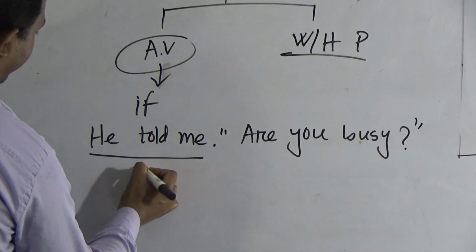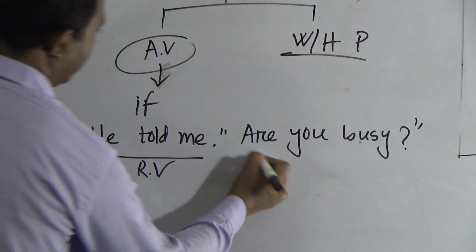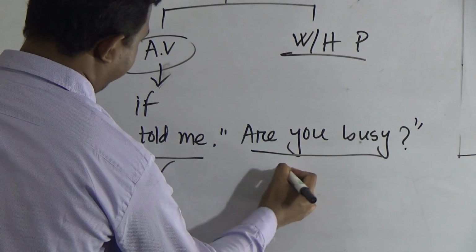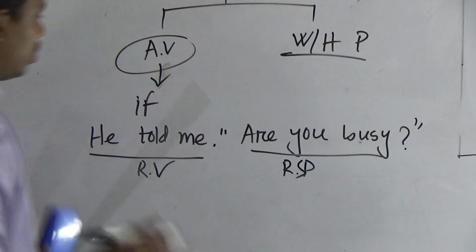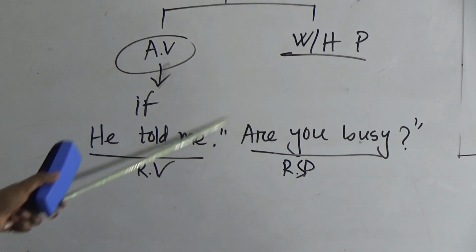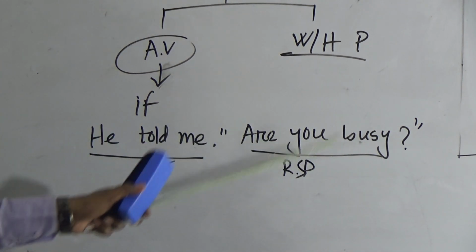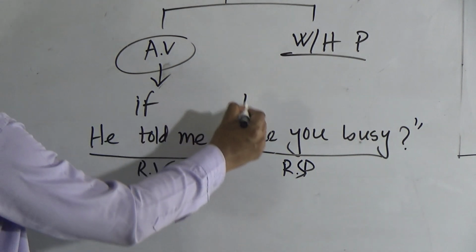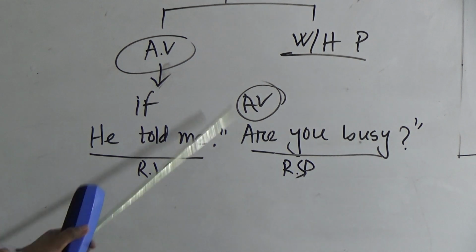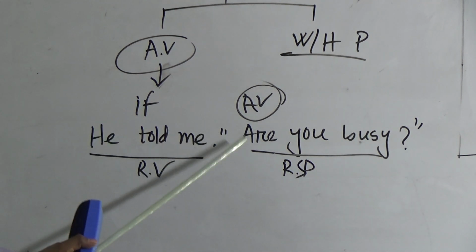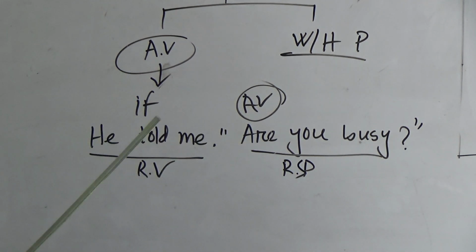This is the reporting verb, and this is the reported speech. Here you can see it starts with "are you busy." Are means an auxiliary verb, so it starts with an auxiliary verb. So you know that for this case we have to bring an extra "if."